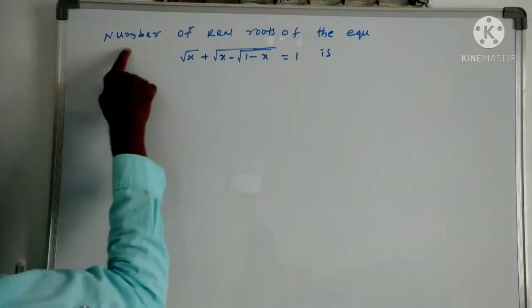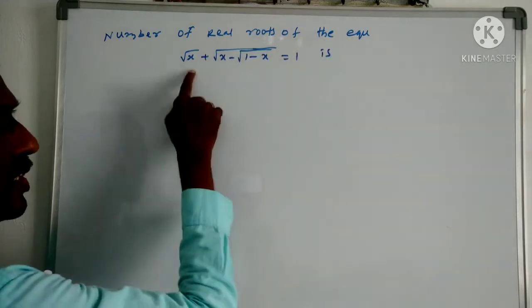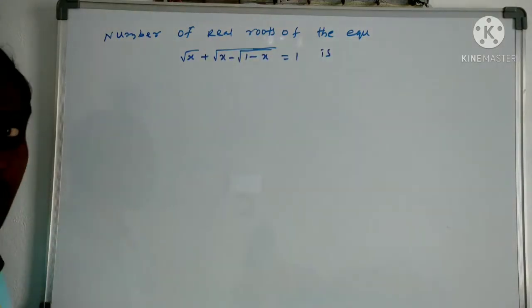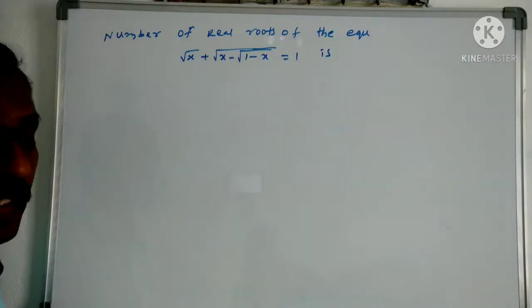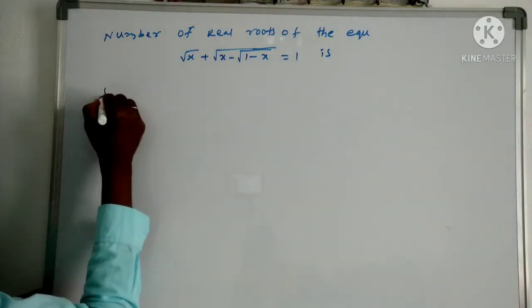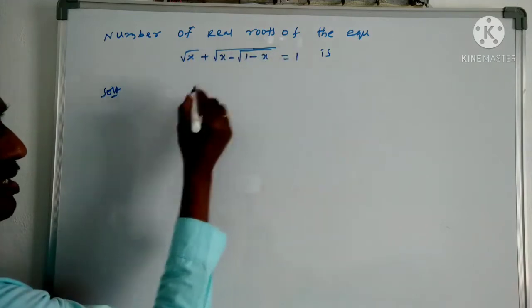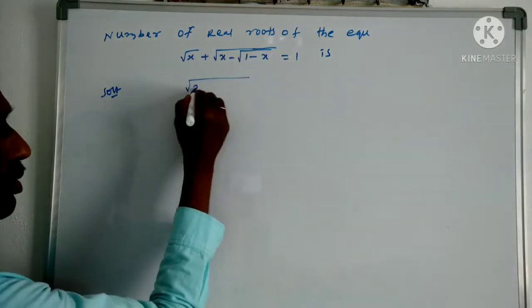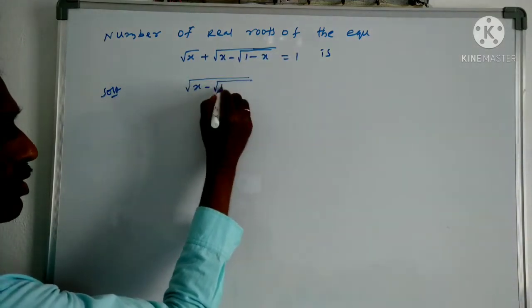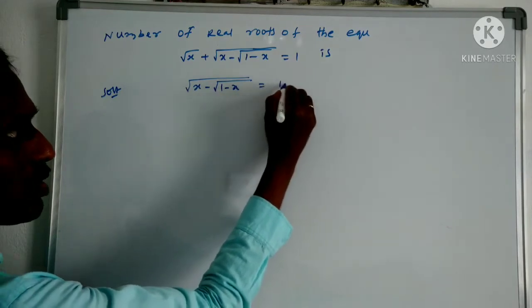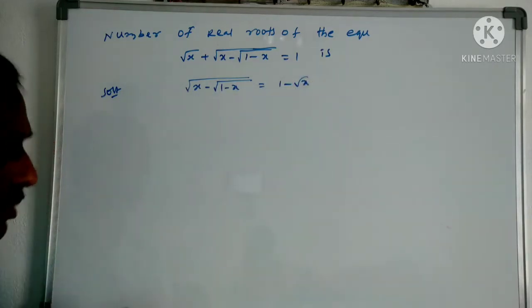Next problem. Number of real roots of the equation. Nothing but you have to solve this equation. So, the answer to this question: I am taking this root x to the other side, then it becomes root over x minus root over 1 minus x is equal to 1 minus root x.